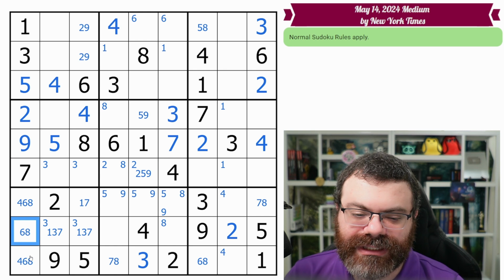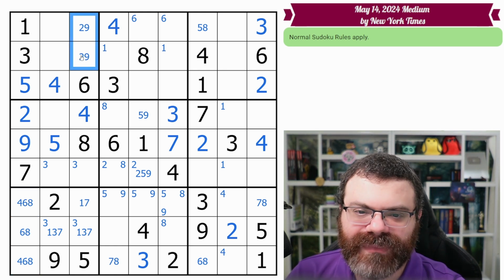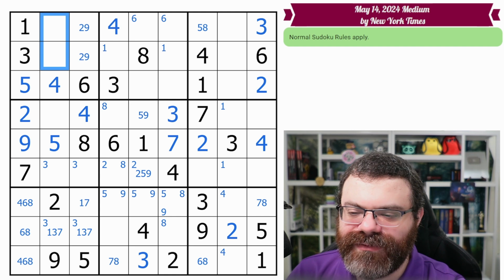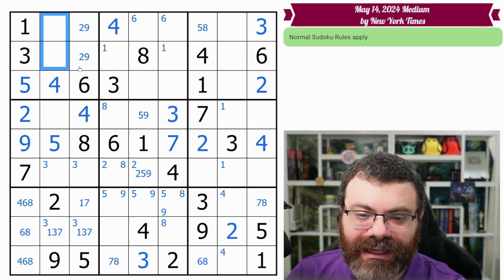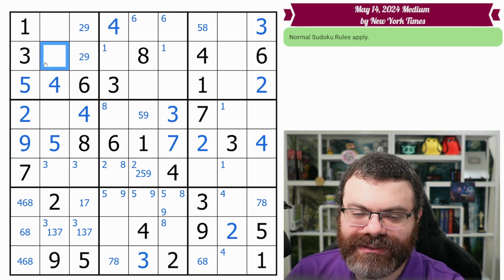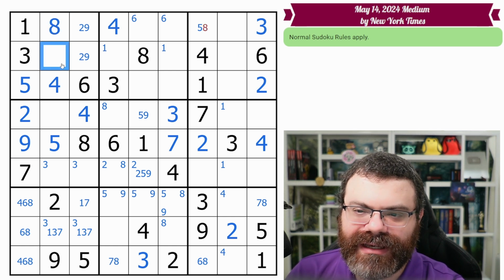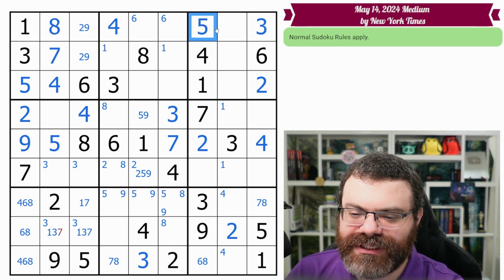So naked used the restrictions on individual cells that happen to share a row, column, or box. So we have this 2, 9 pair. That means this is a pair for the rest of the box. Whatever digits are missing, right? So it's the 7 and 8. This 8 says 8 can't go here, so the 8 goes here, and that makes this a 7. This 8 resolves this 5.